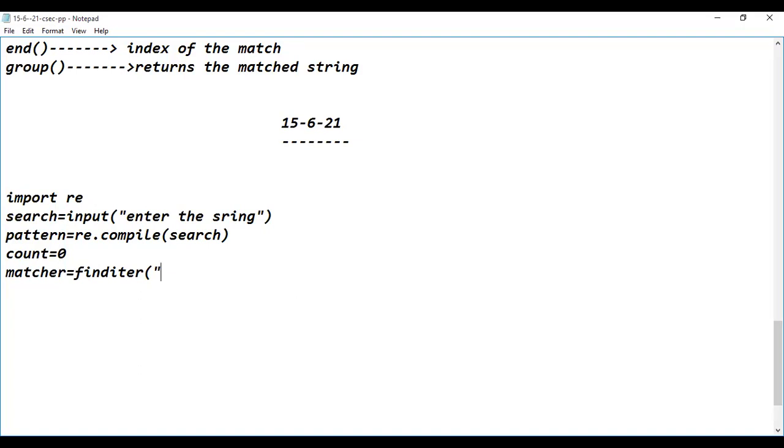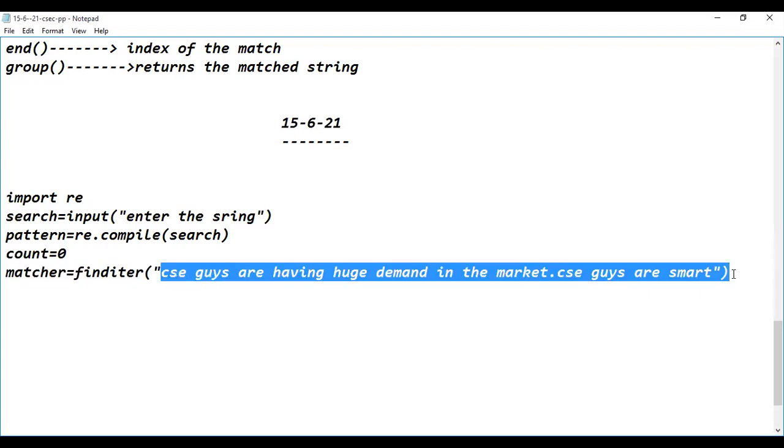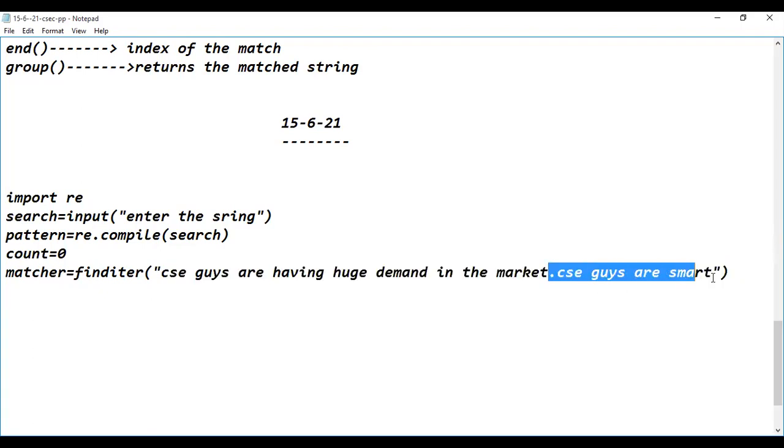Here I'm giving "CSE guys are having huge demand in the market, CSE guys are smart." This is the target, guys.